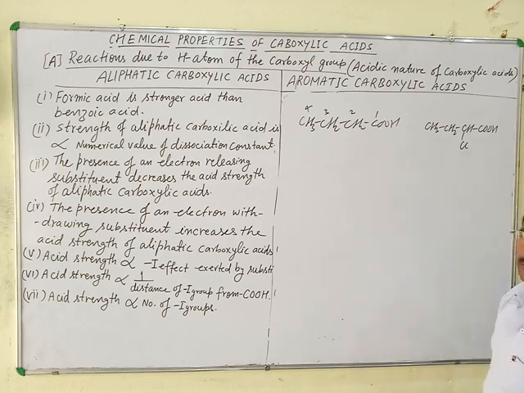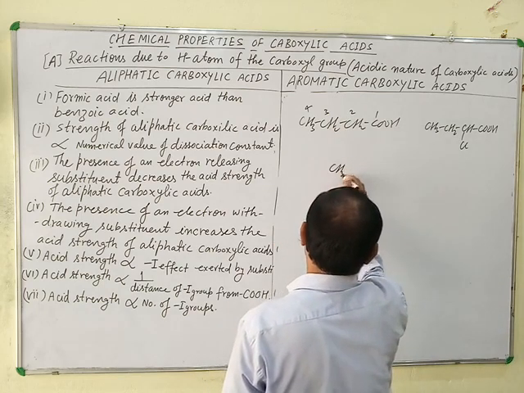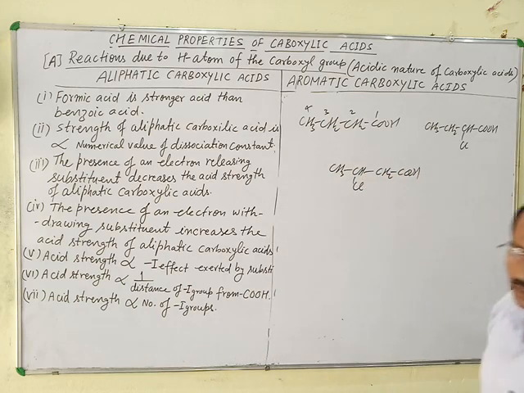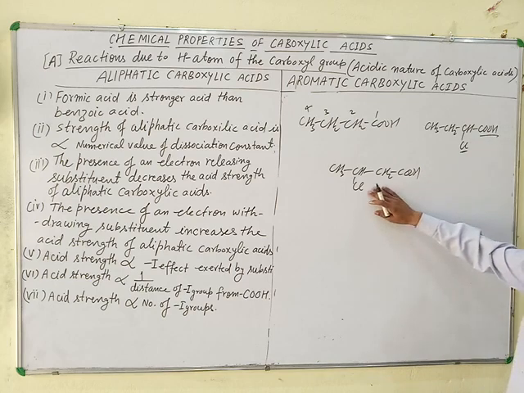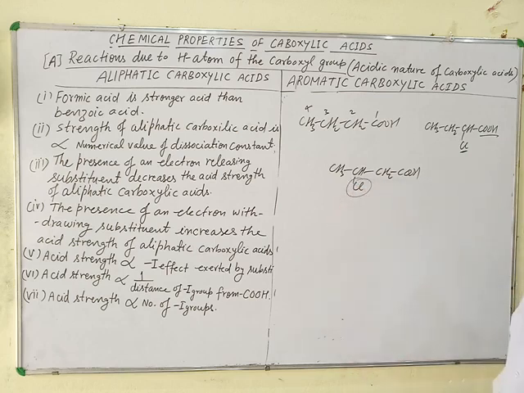Which one is stronger? Next, CH3, CHCl, CH2, COOH. The distance between COOH and Cl is less in this case and more in this case. As the distance of the substituent increases, its effect decreases, since minus I, means an electron withdrawing substituent, increases the acidic strength.